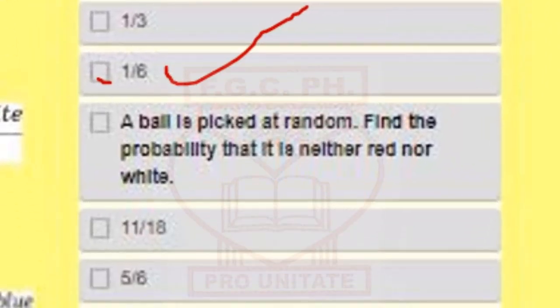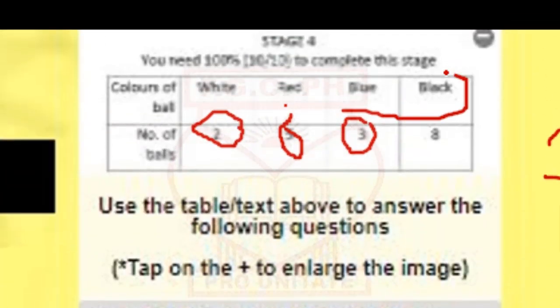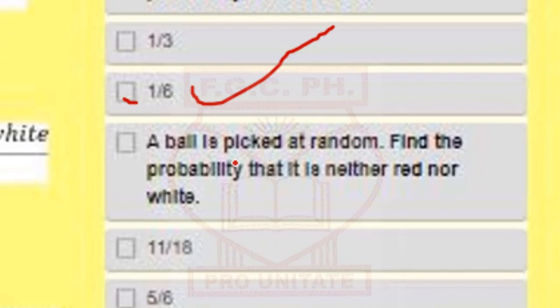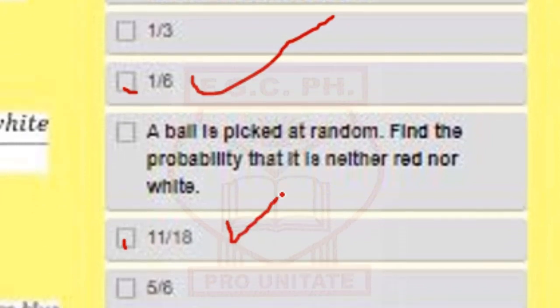A ball is picked at random. Find the probability that it is neither red nor white. If it is neither red nor white, that means it will be blue or black. And how many blue and black balls are there altogether? We have 3 plus 8, and that will be 11. So you have it here, 11/18.